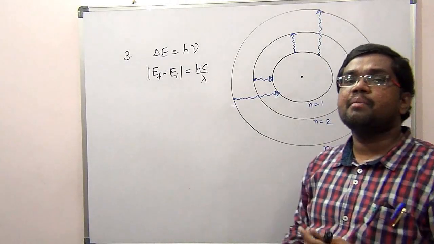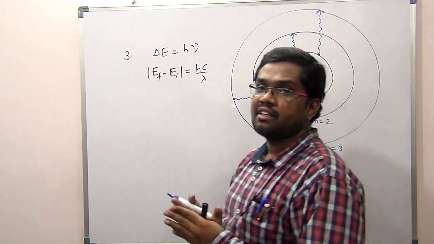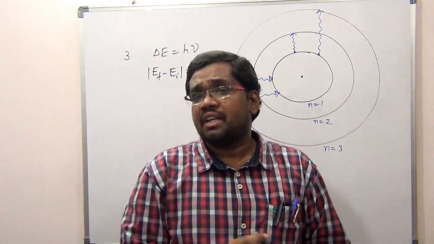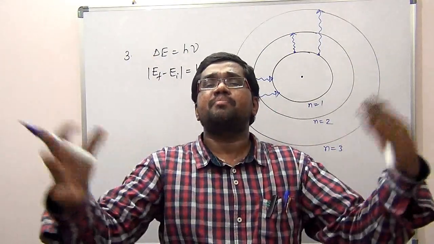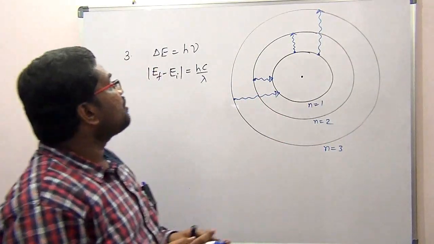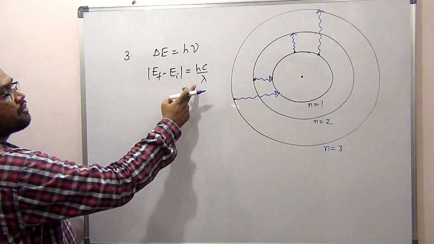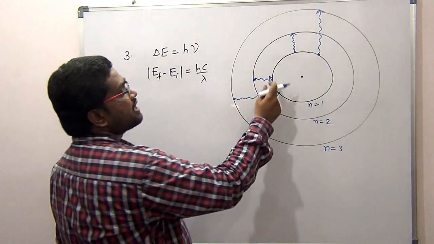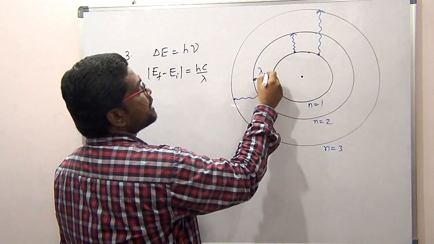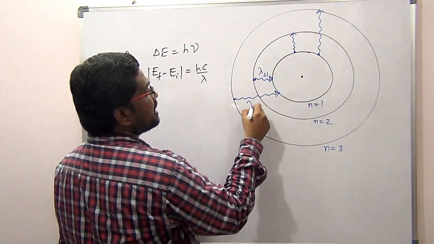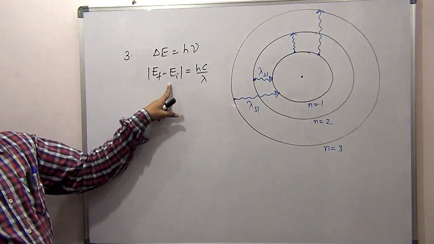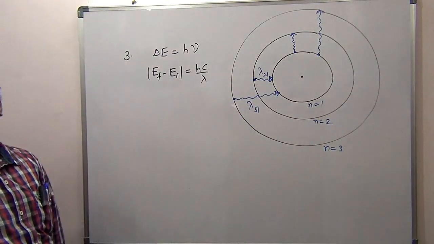Okay, these are the three main postulates of Bohr's theory. Based on these three postulates, what Bohr actually did was calculate the emission spectrum of the hydrogen atom. So how do we calculate the emission spectrum? That is the wavelength emitted when the electron comes from here to here: from 2 to 1, the wavelength corresponding to 2 to 1; from 3 to 1, the wavelength corresponding to 3 to 1. So you just calculate the energy difference and substitute here, and you will get the wavelength.